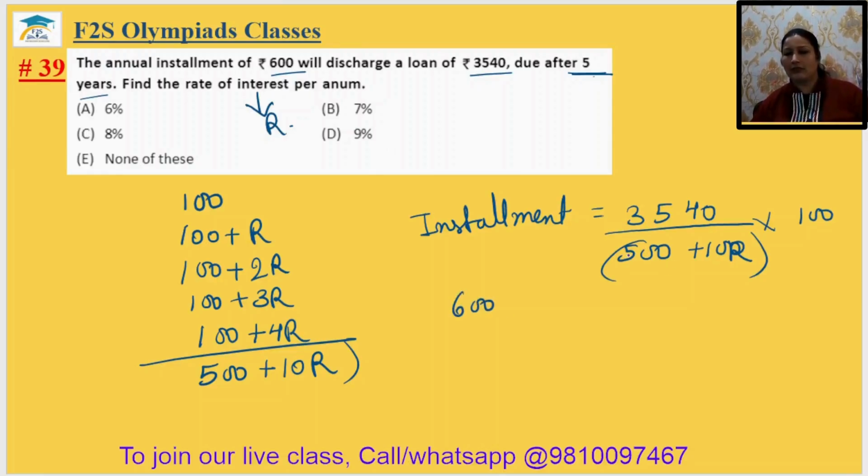ठीक है, तो it is your 600. तो 600 multiply by this 500 plus 10R equal to 35400.